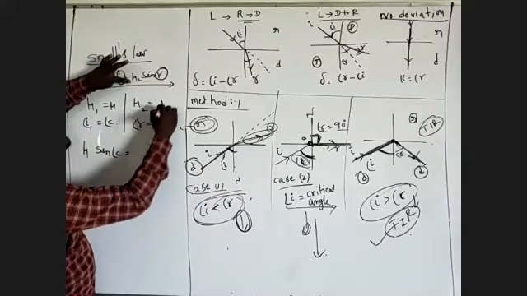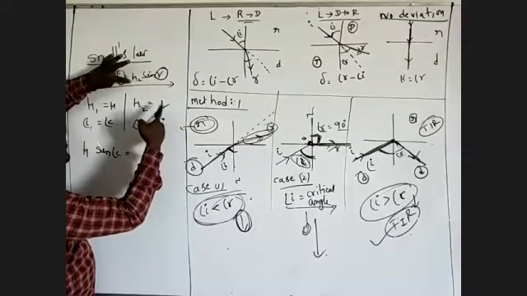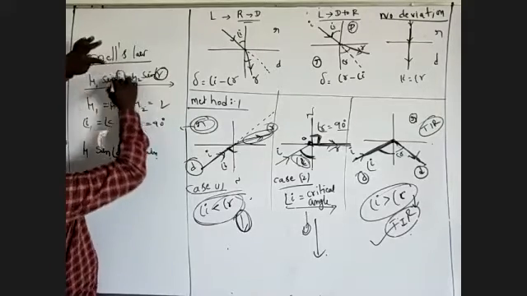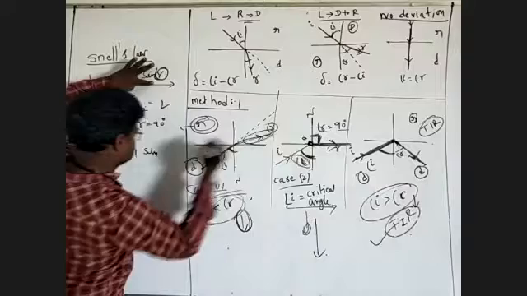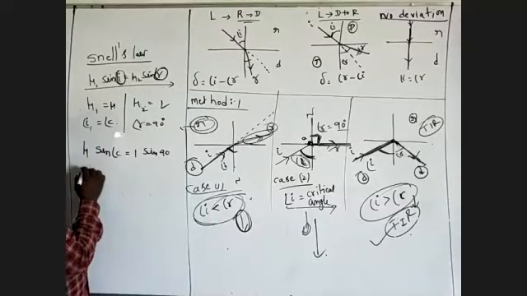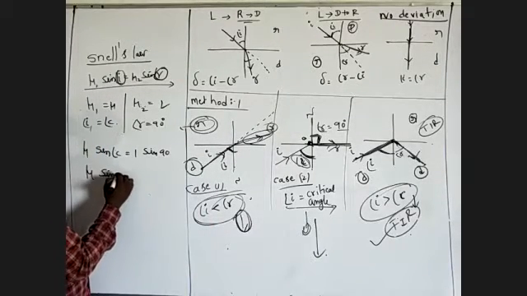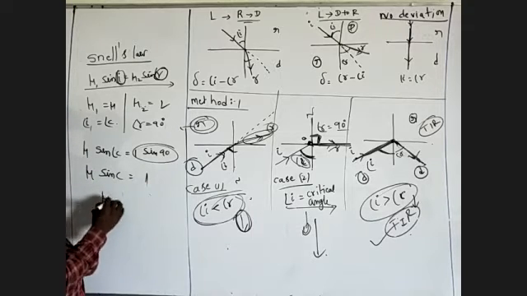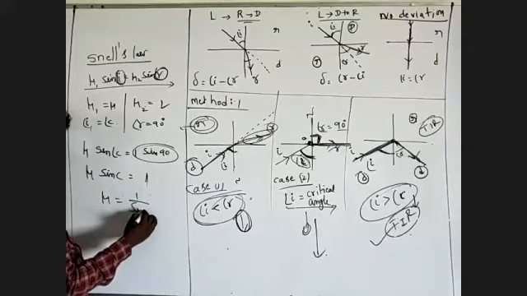Now mu2 means air, so the refractive index of air is 1, sine r, and r is equal to 90 degrees, sine 90 is 1. So mu sine C is equal to 1, mu is equal to 1 by sine C.